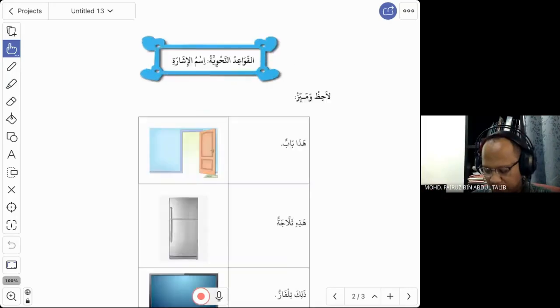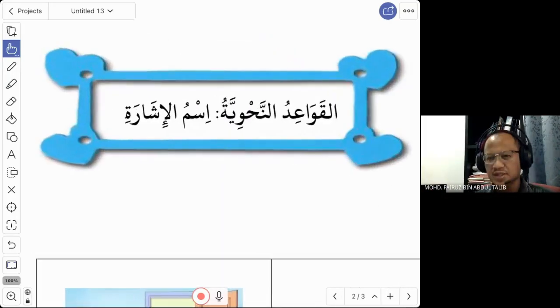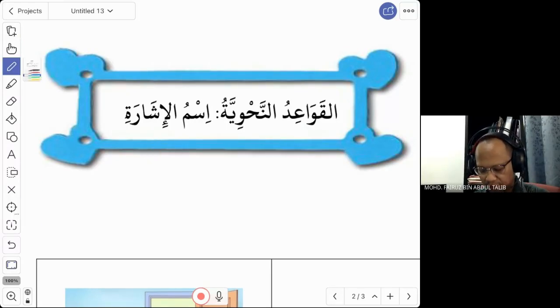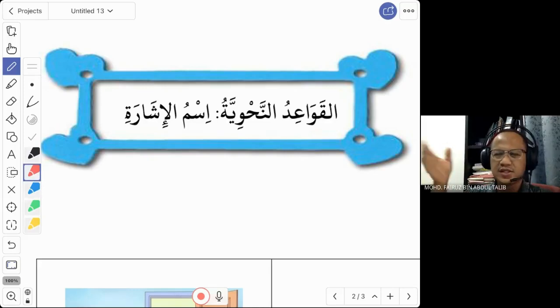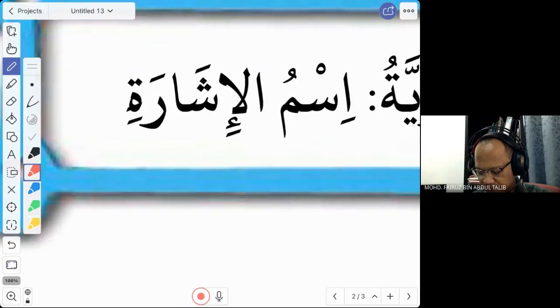So this is our revision lesson, the revision about these two topics. Today we are going to introduce a new term that we use to refer to these words: hadha, hadhihi, zalika, and tilka. And this is the term.